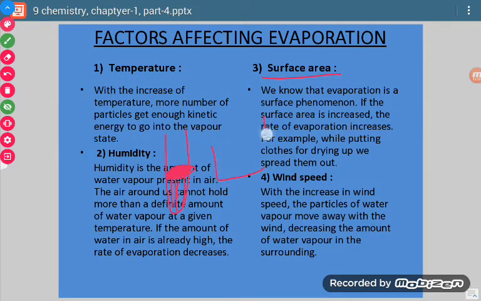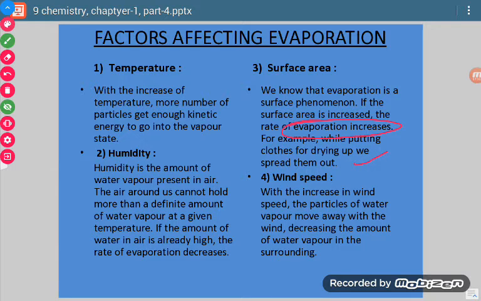But when it was present in a beaker, then this much area was exposed to air. So surface area was more in the beaker, it was less in the test tube. Now if surface area is more, then the evaporation process will be more.